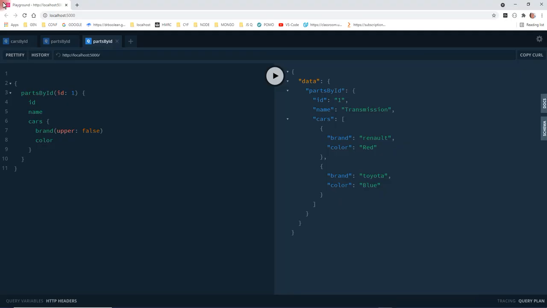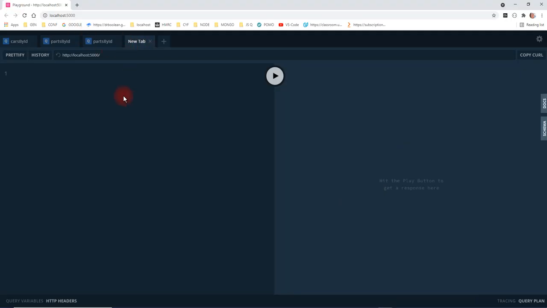So let's have a quick look at that. Let's do query cars by type, and we can see straight away it's looking for a car type, so we can put it there, and it has to be one of our enums.